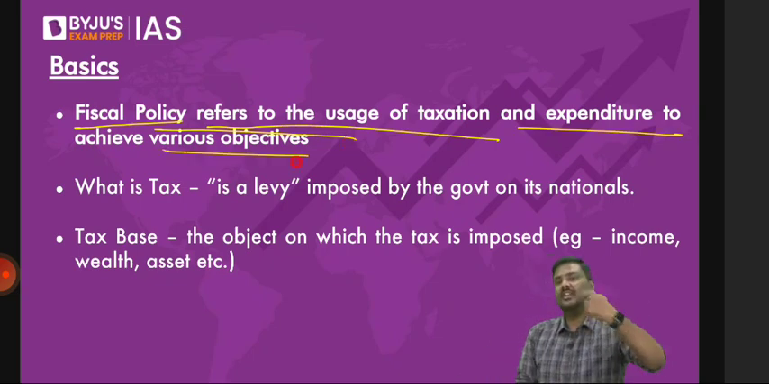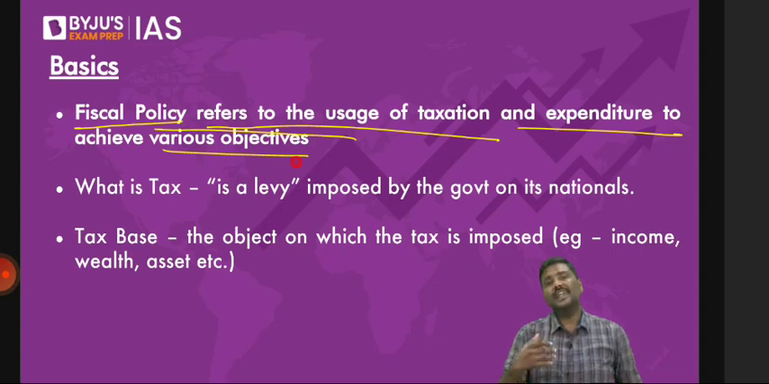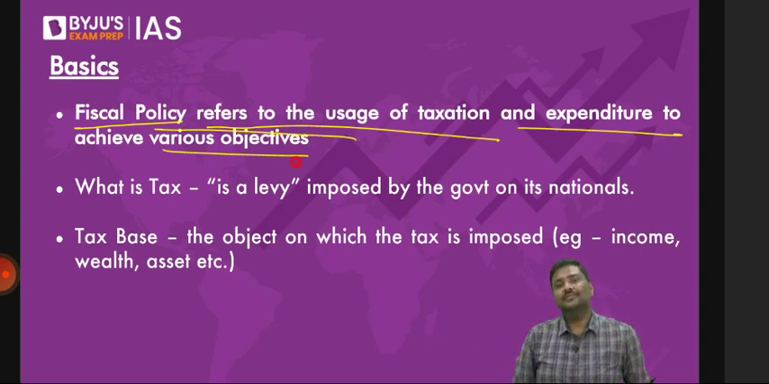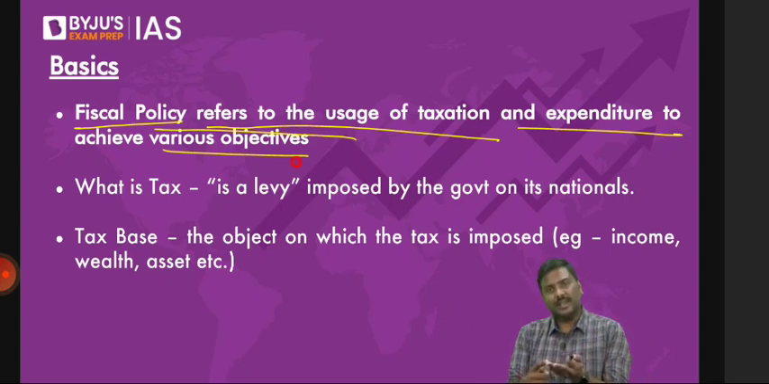So what do you mean by objectives here? Government will use a taxation policy to improve manufacturing in India. Government will use expenditure policy to achieve a reduction in the poverty numbers, to promote the agriculture sector. These are the objectives. So taxation and expenditure can be used by the government to achieve certain objectives. That policy is referred to as a fiscal policy.